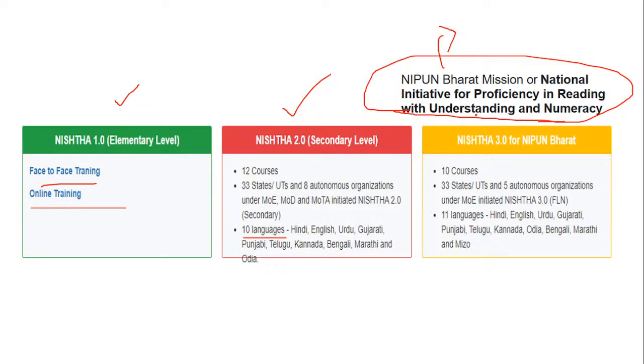Now see, if you can see over here, proficiency in reading with understanding and numbers. So every child gains foundation in numbers as well as literacy, that is understanding, until the child ends grade 3. So that is an age limit where Nipun Bharat says that the child should be very proficient in these two things till the end of grade 3. And that is again taken care of by Nishtha.